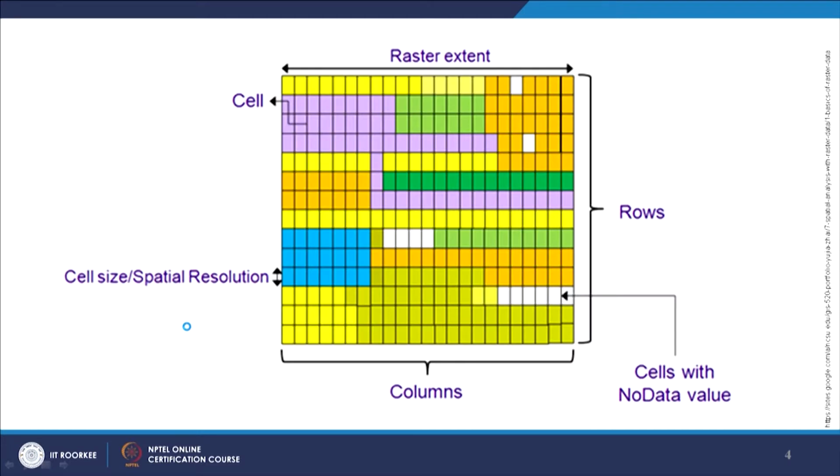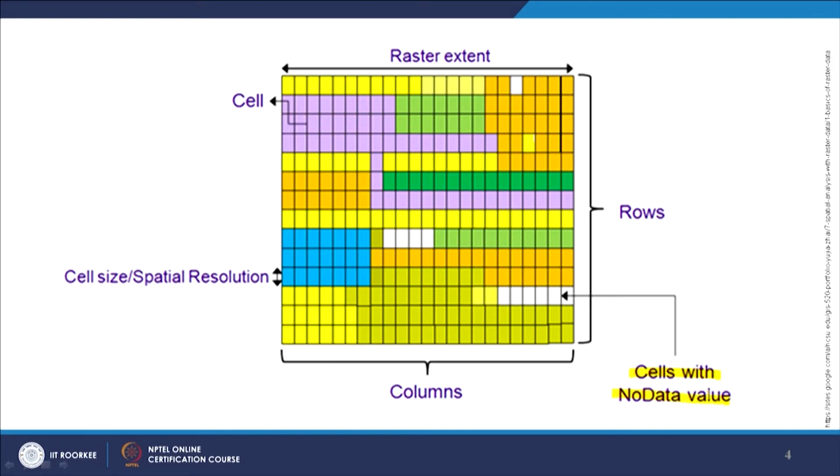If I see this schematic, this is what the raster data will look like. The only thing you have to assume is that the units are not rectangular, they are square, but in the display you are seeing this one. So the overall shape of this raster can be either square or rectangular. When we do not have any information, like here I do not have any information, these cells I can declare as no data value.